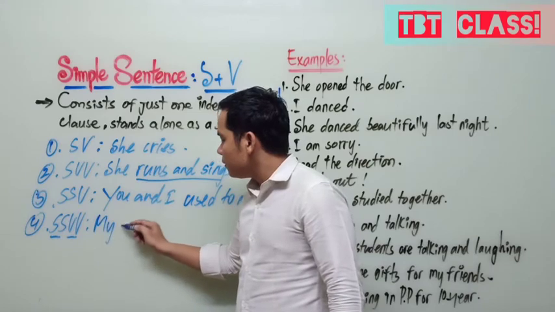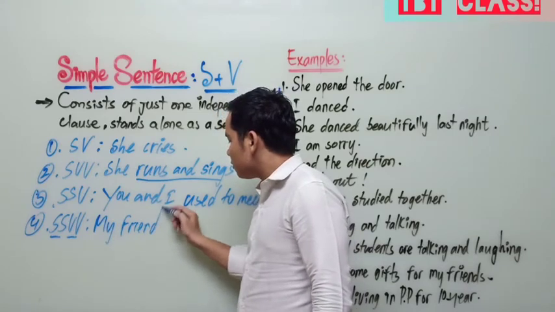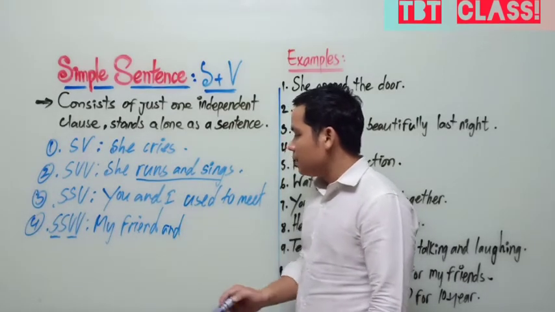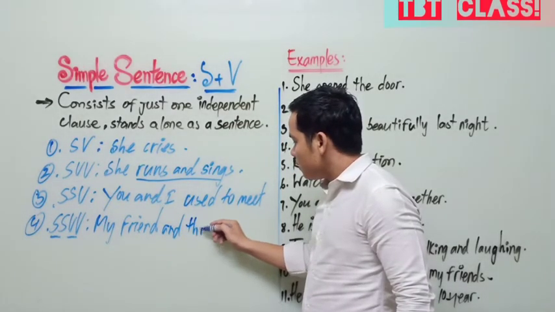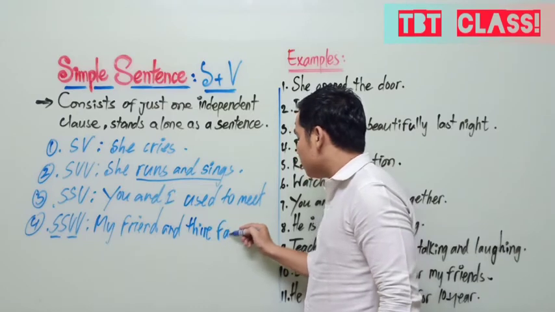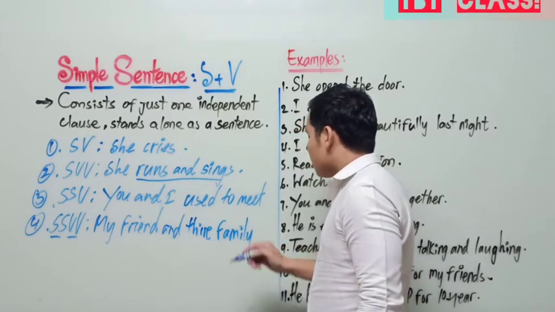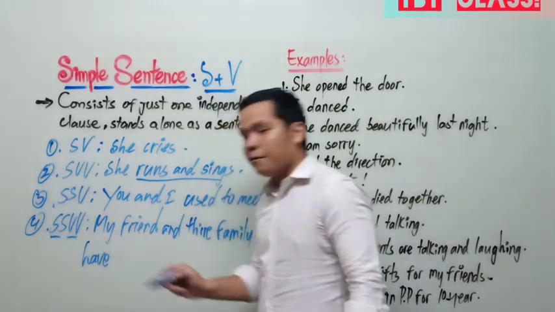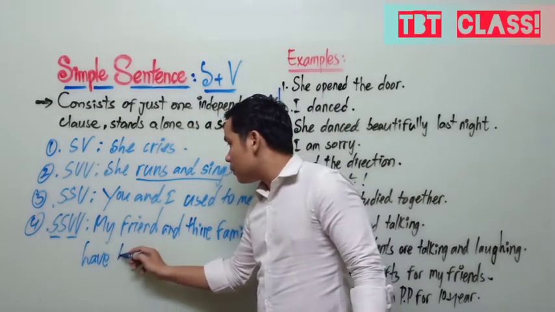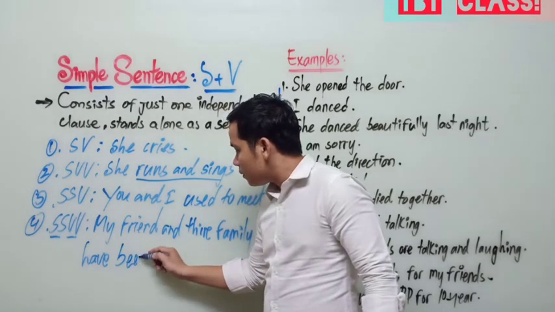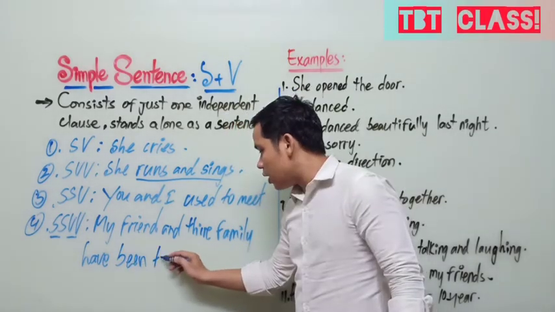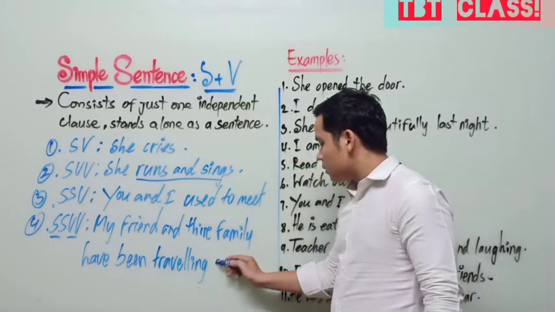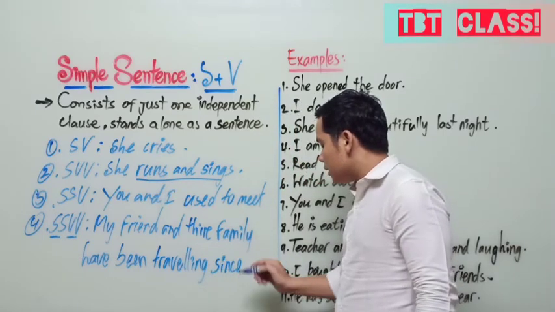My friends and their family have been traveling since Friday.